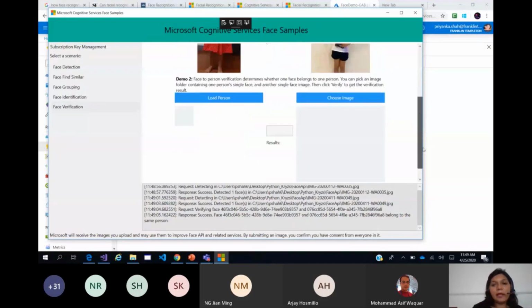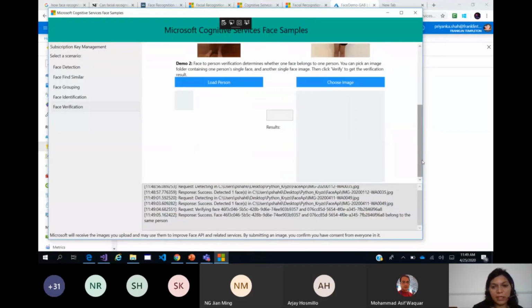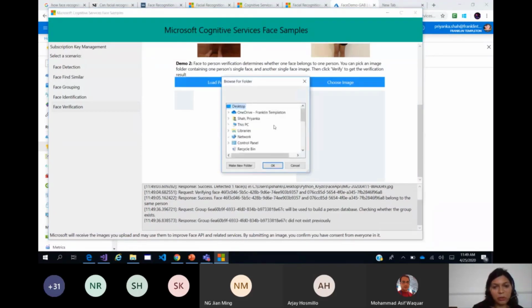Okay, and then the same way, when you're loading, again it is from a group, and then it will try to see if both the persons are similar or not. When you try to train this, I choose a person from a group.